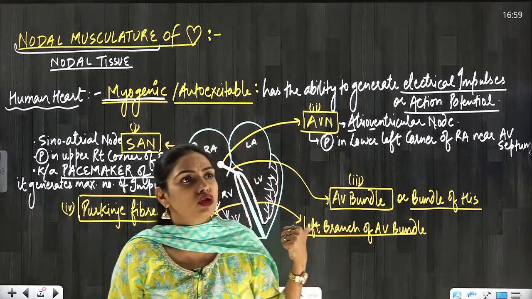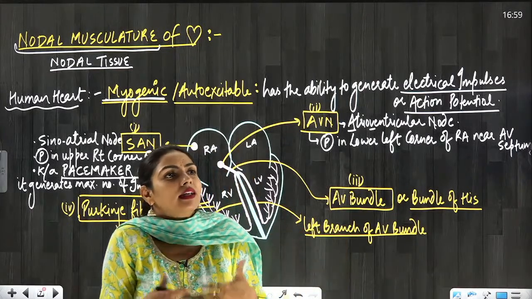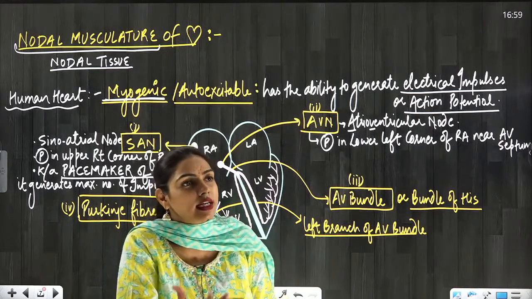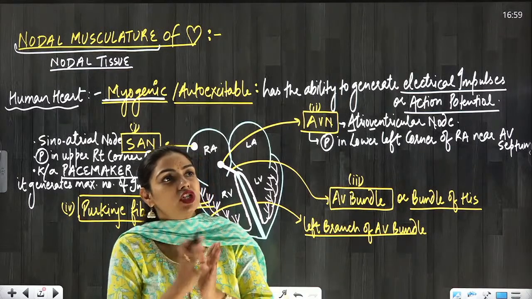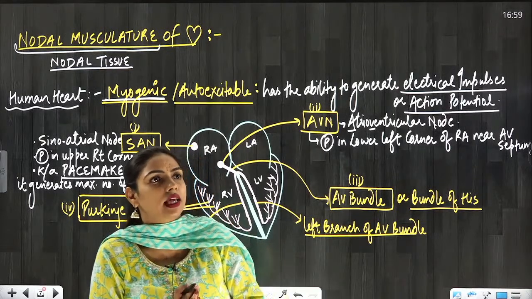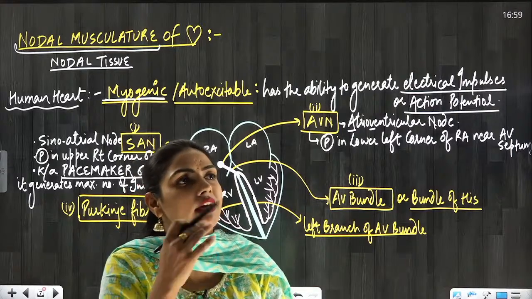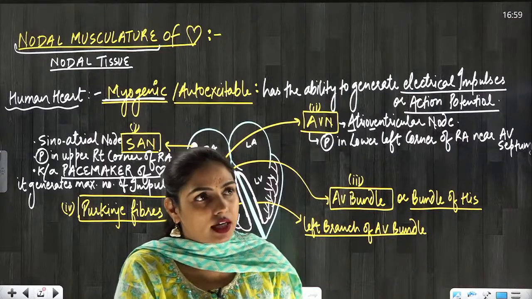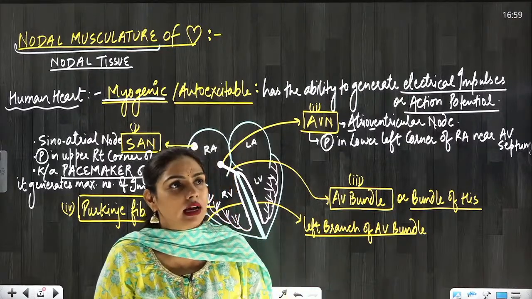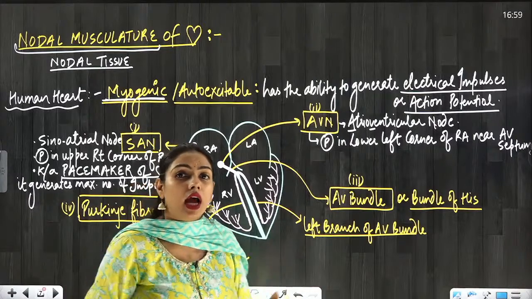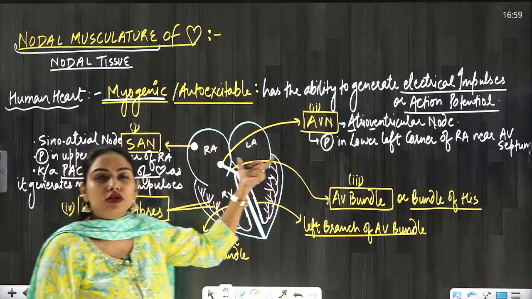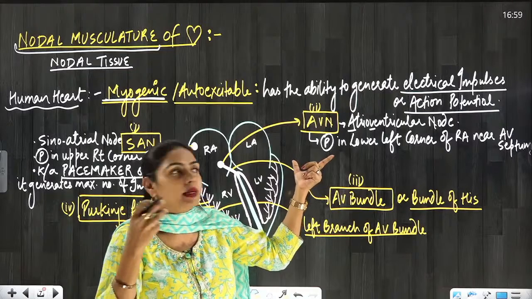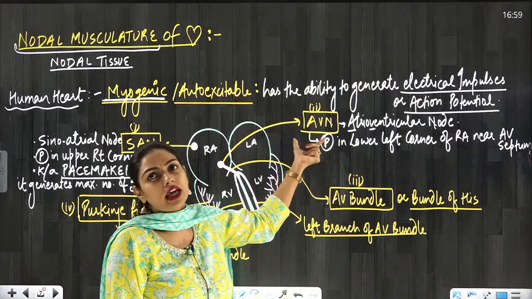Okay, what is the use of a pacemaker? Beta, the use of a pacemaker is to generate the electrical impulses. Artificial pacemaker, Jazz is asking, is used when our natural pacemaker, the SAN, has some problem. When it stops working, then we will require an artificial pacemaker. If our SAN stops working, our heart does not stop beating, because then the function will be taken care of by the AVN.